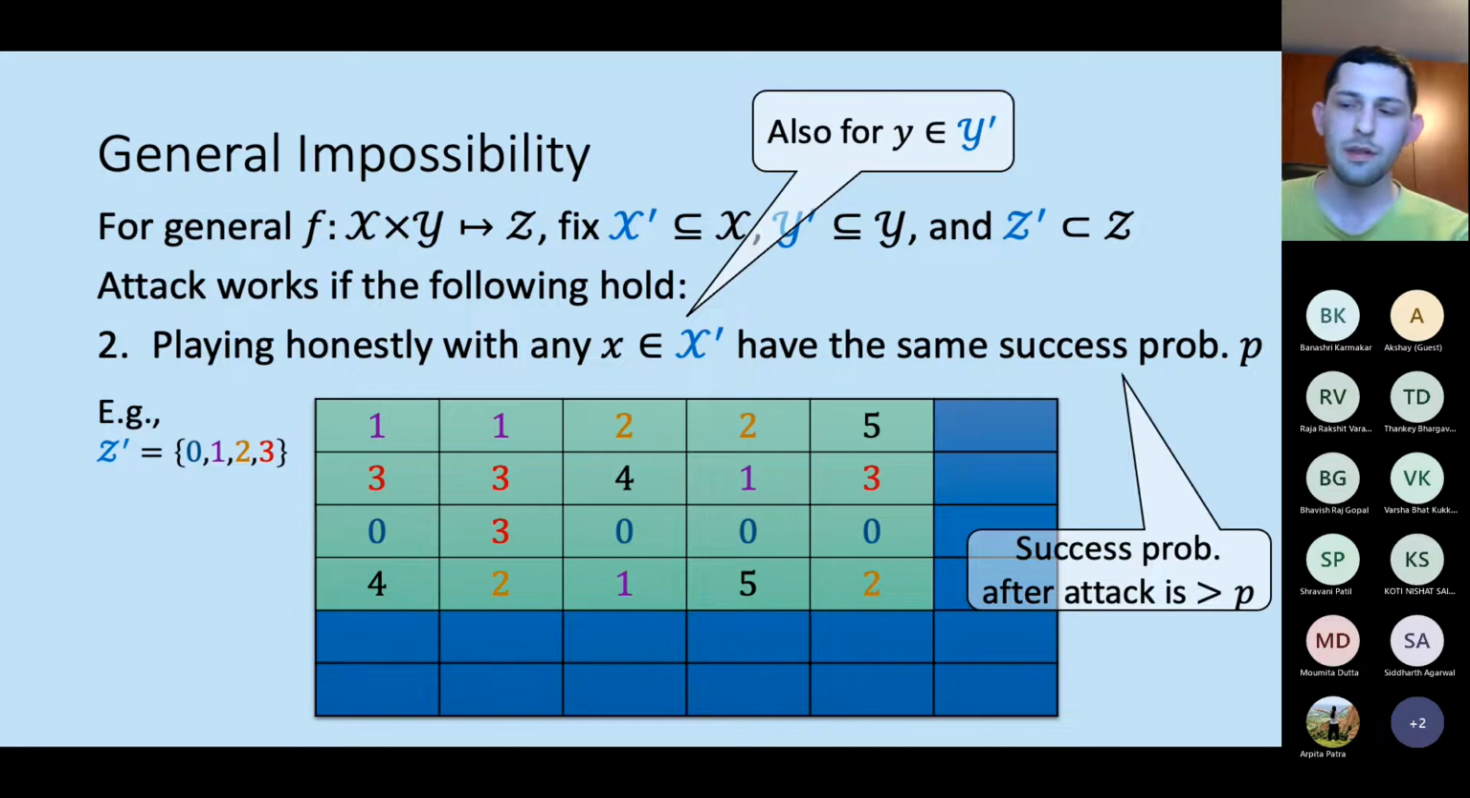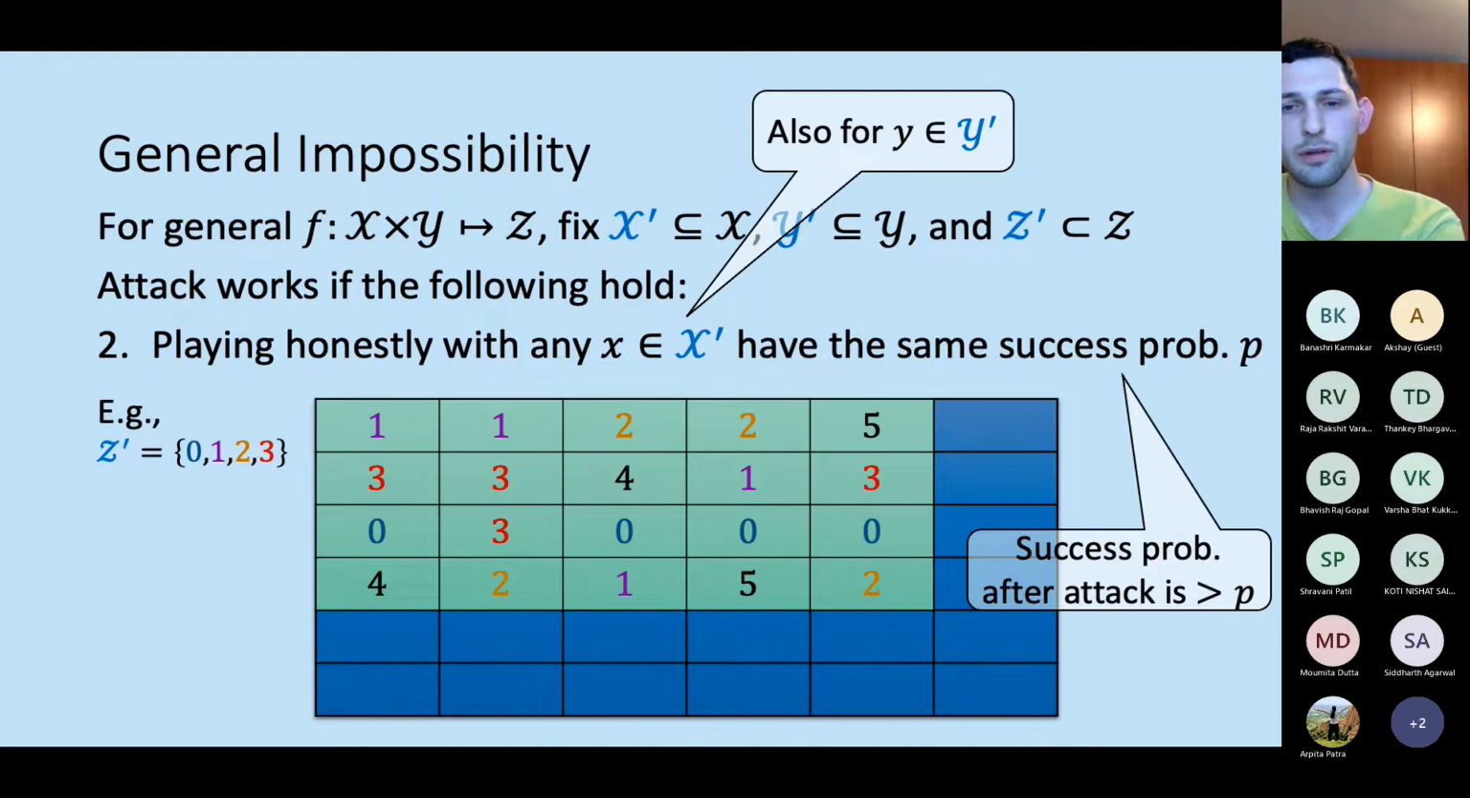Intuitively, this means that if on top of this semi-honest attacker, we also plug in the malicious attacker from before that tried to bias the output by sending random messages, he will add to this value P some small non-zero epsilon and increase his chance of succeeding. So this is the second condition that we have.